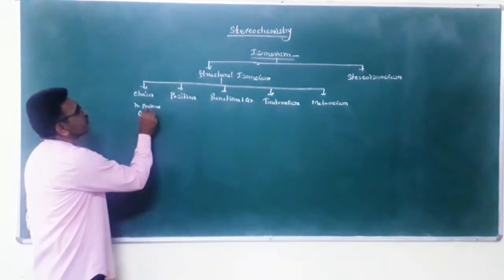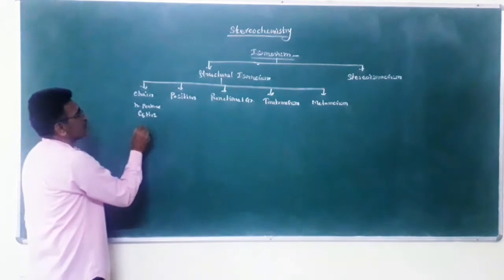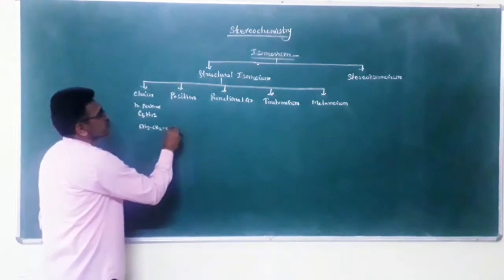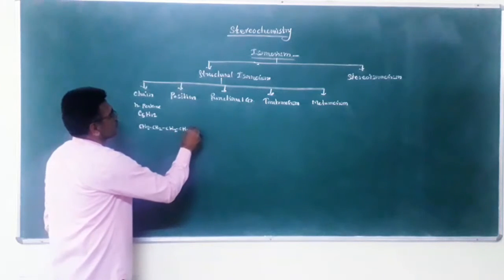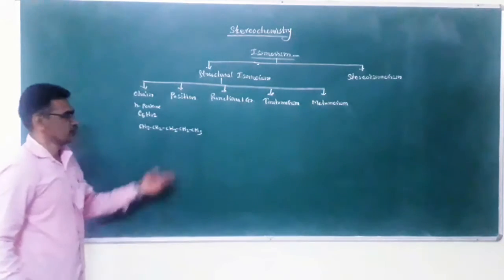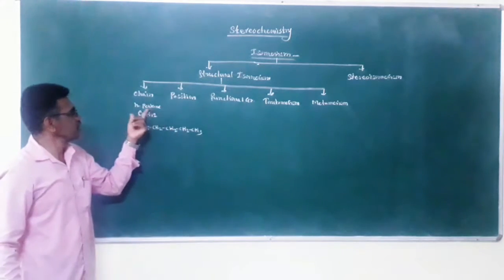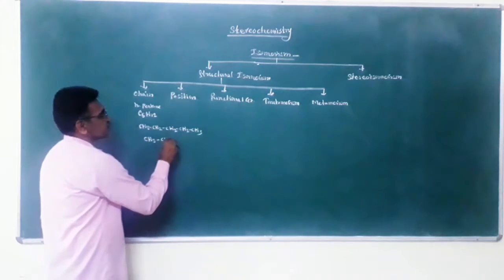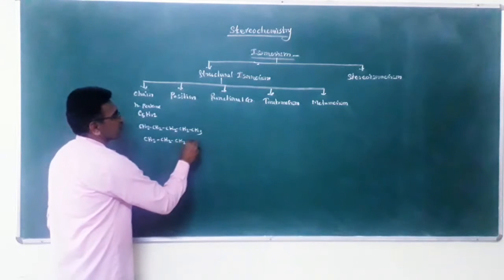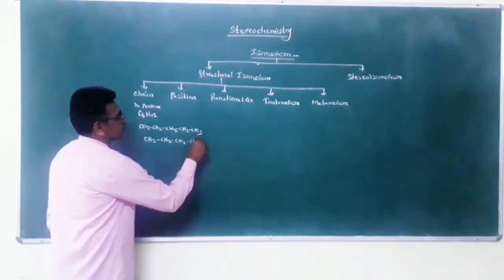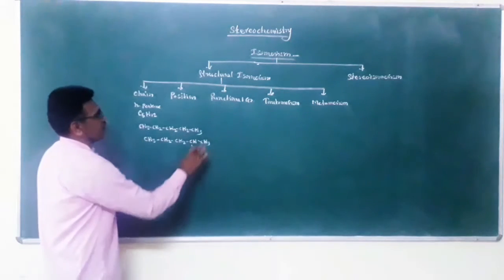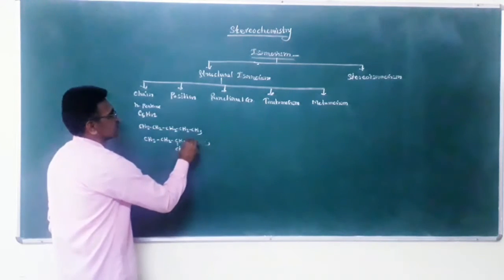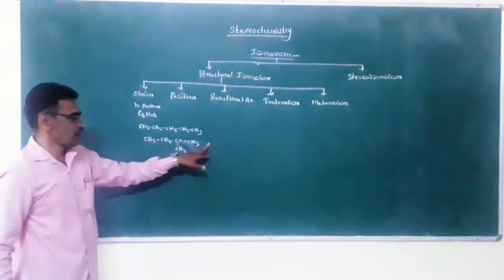First is n-pentane, CH3CH2CH2CH2CH3. Second is isopentane, CH3CH(CH3)CH2CH3.